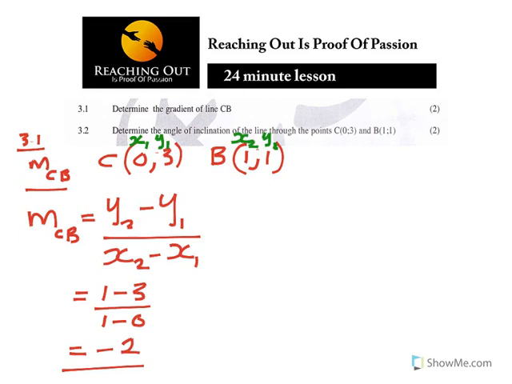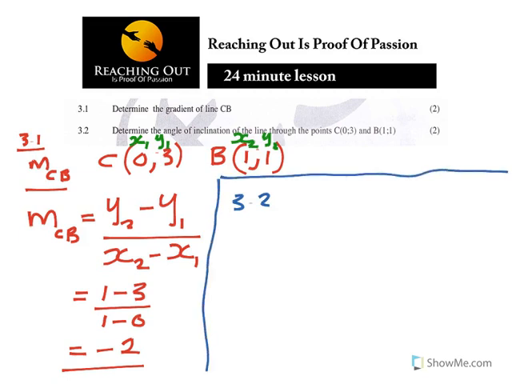So, which means the gradient of CB is what? Remember, gradient is M, is equal to negative 2. Then I'm going to do 3.2 also.